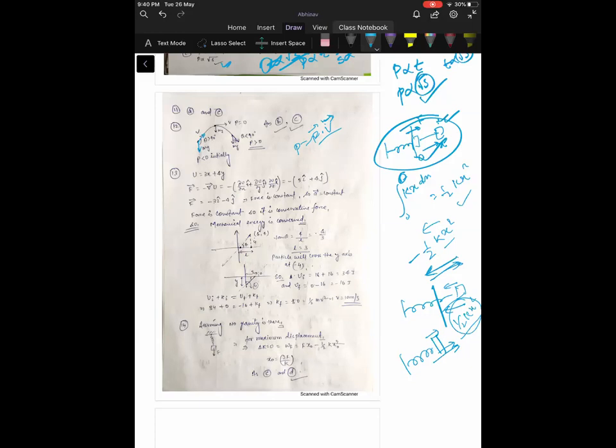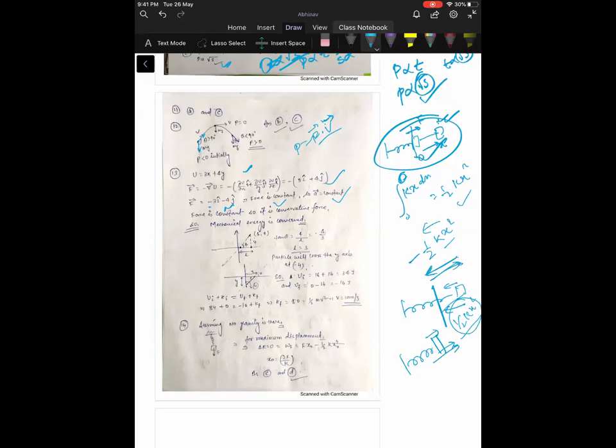Now question number 13. The potential energy U of a particle of mass 1 kg moving in the xy plane is given as U is equal to 3x plus 4y, where x and y are the coordinates of the particle. If the particle is at rest at (6, 4) at t is equal to 0, then look at this situation. So U is given, so the force is like this. The force is constant because it is a constant vector. There is no variable present there. So force is constant, so it is a conservative force. If a force is constant, it is conservative in nature. So mechanical energy is conserved.